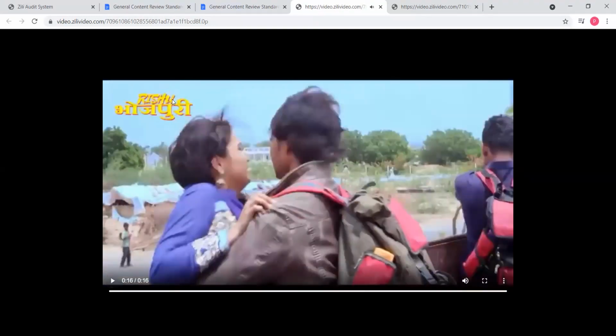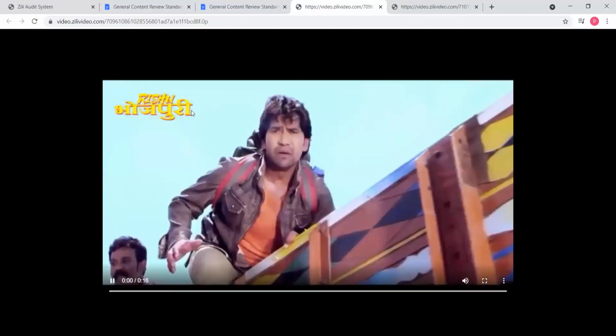In this part, this is not a good example of general content. Why? Because there is a caption written in the Hindi language.